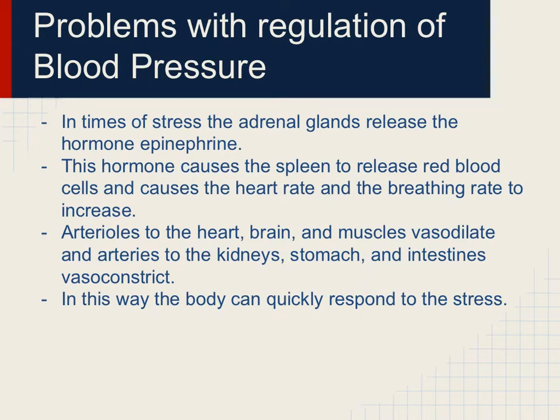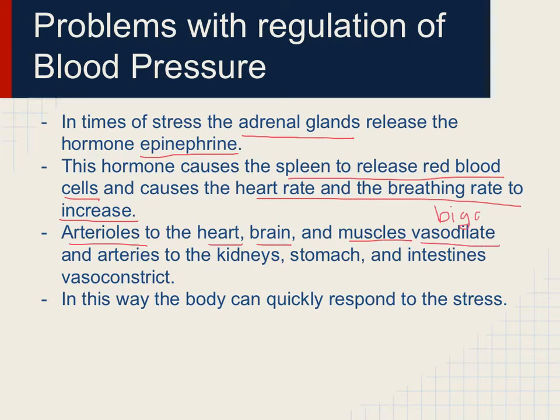In times of stress, your adrenal glands release the hormone epinephrine. This hormone causes the spleen to release red blood cells and causes heart rate and breathing to increase. Arterioles in the heart, brain, and muscles vasodilate, so they get bigger. And arteries in the kidney, stomach, intestines vasoconstrict, so they get smaller.